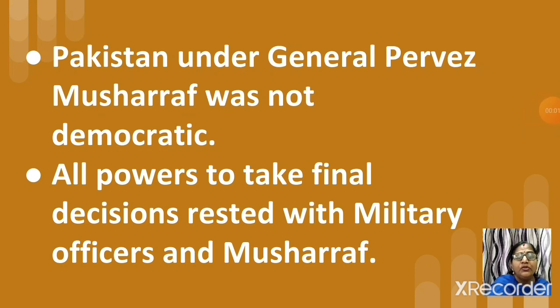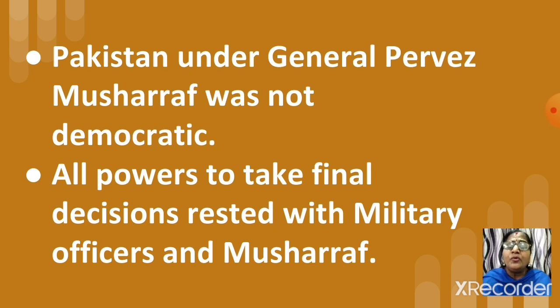All powers to take final decisions rested with the military and with Musharraf, right? Here in Pakistan, we saw the real power rested with an external power, that is the military, and not with the elected representatives. This cannot be called people's rule, right? Can we call it people's rule?